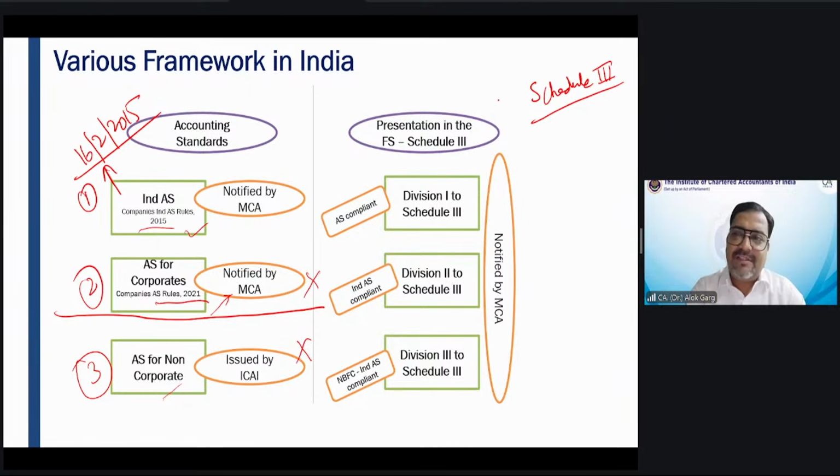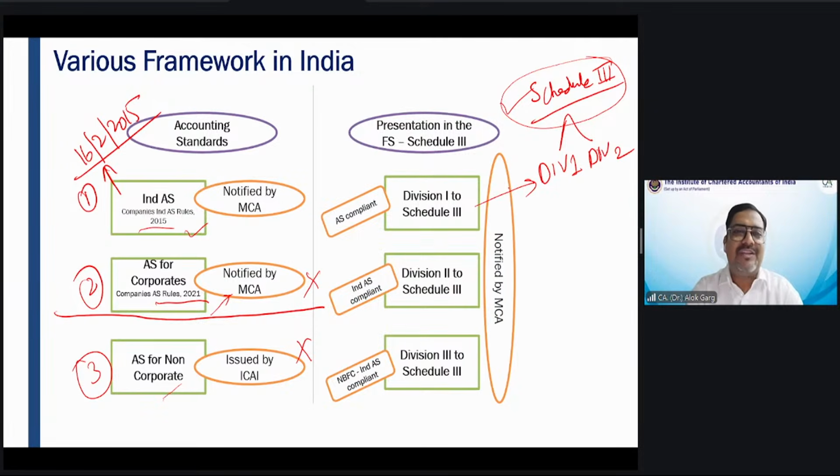So earlier there was a Schedule 3 notified in 2014. In 2016, they amended this Schedule 3 and made two parts of it, Division 1 and Division 2. And they told us this old Schedule 3, which was applicable to the accounting standard compliant companies, will be applicable as per Division 1.